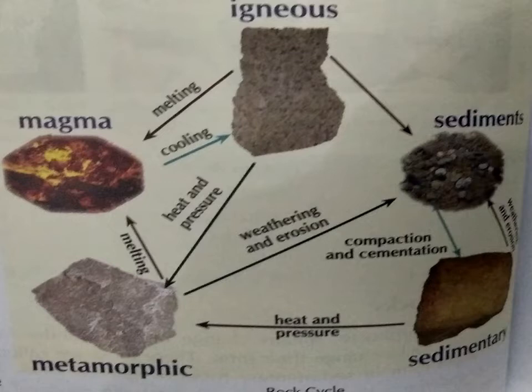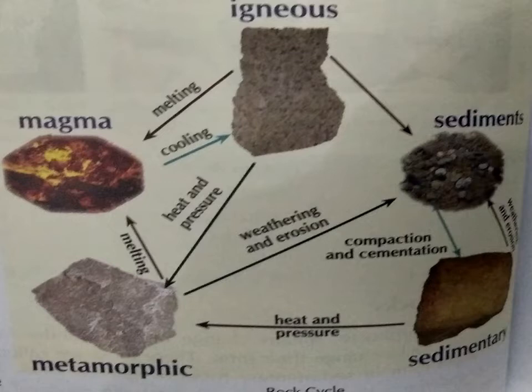Over a period of time, the rocks get buried and due to heat and pressure, these rocks are again converted into magma. See, magma inside is melting, then cooling, igneous rock is coming, then sedimentation is happening, then it becomes sedimentary. Over a long time, heat and pressure turn it into metamorphic.